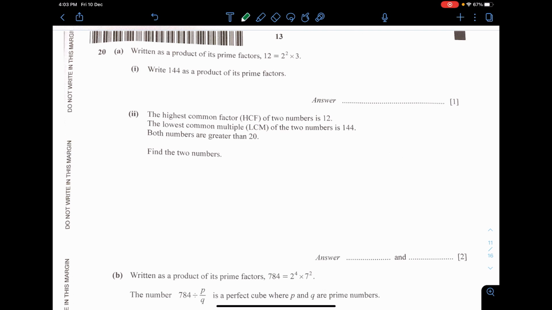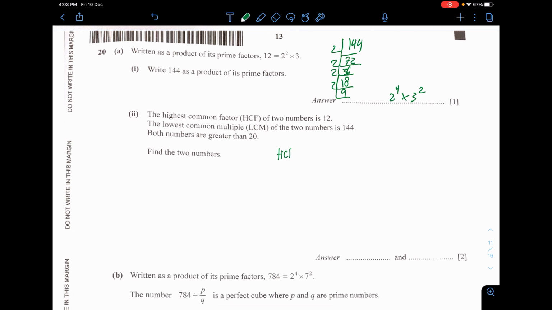Okay, so you should know about this method. 144, then you divide by 2, then divide by 2, divide by 2 again, divide by 2, divide by 3, divide by 3. So it's 2 power of 4 multiplied by 3 power of 2. The HCF and LCM are given, both numbers are greater than 20.